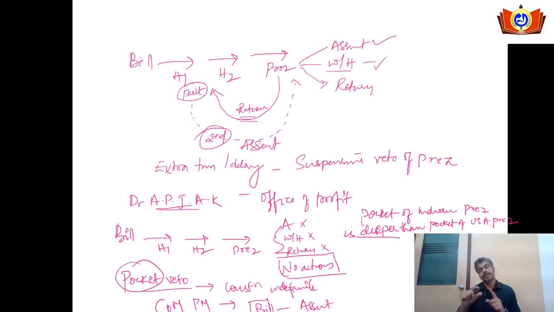When it comes to India, the time period has not been mentioned. That is why it is an indefinite period. That is why they call it that the pocket of the Indian president is deeper than the pocket of the USA president. These are the three kinds of veto powers enjoyed by the president of India. One is when he withholds or outrightly rejects, that is absolute veto. When he returns, that is suspensive veto. When he takes no action with respect to that bill, it is called pocket veto. These are the three vetoes available with the Indian president.